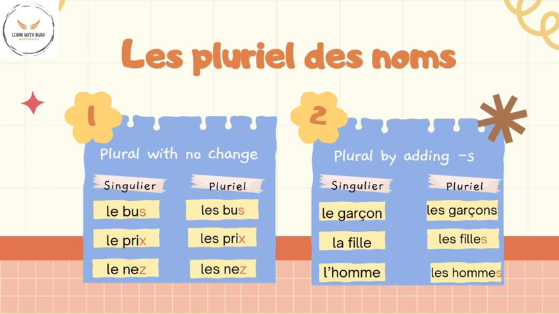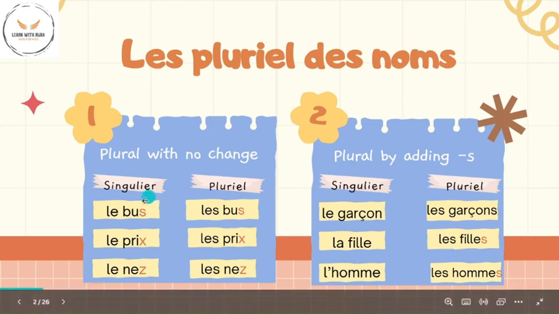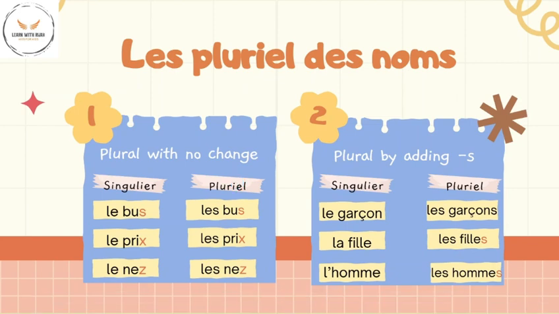The first one is plural with no change. In this formation, we retain the singular form for nouns ending with S, X and Z. Notice that the definite articles le, la and l' change to les for plural forms and the indefinite articles un and une change to des for plural forms.